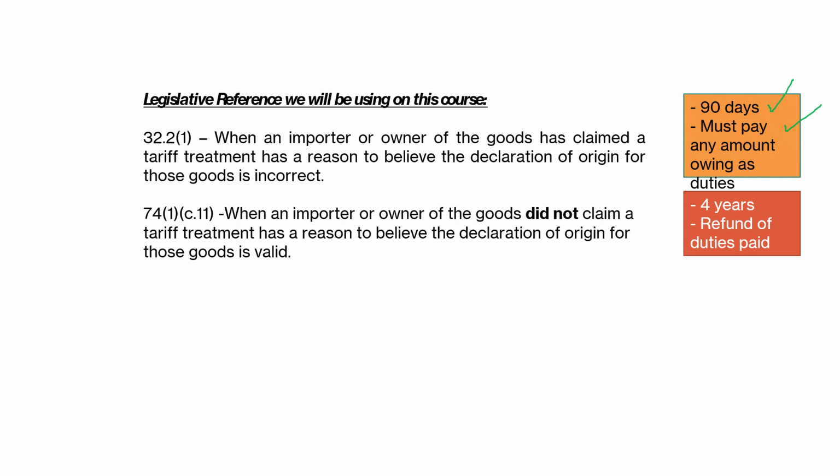Another legislation reference will be 74(1)(c.1), and this is another example. This will be when the importer did not claim a tariff treatment, but now has reason to believe that the declaration of origin is good. And then in Canada, the importers have 4 years to claim any duties and taxes from CBSA and CRA, and that is what they call a refund of duty paid.